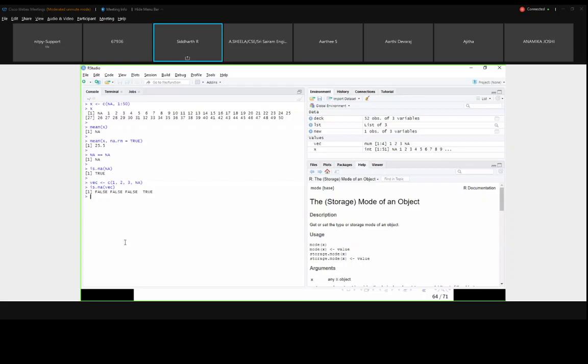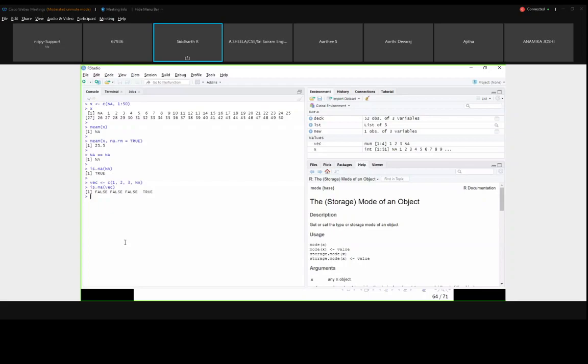So my total data set is 51 values: one NA and the remaining 50 integer numbers. If I give this data to the mean function, I get the output NA. As I told you, if any one of your values is NA, your entire output will become NA.